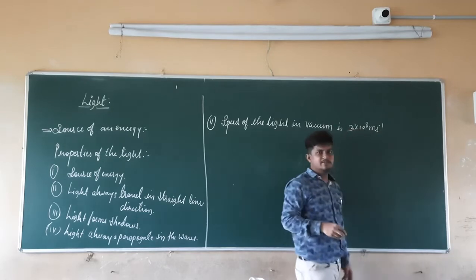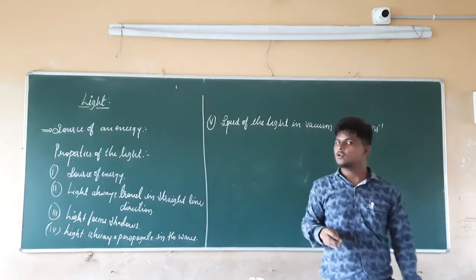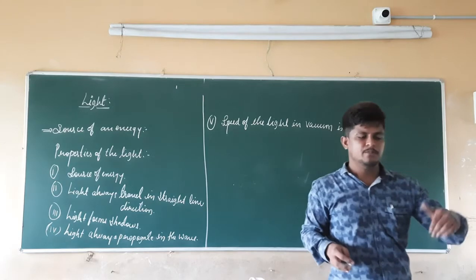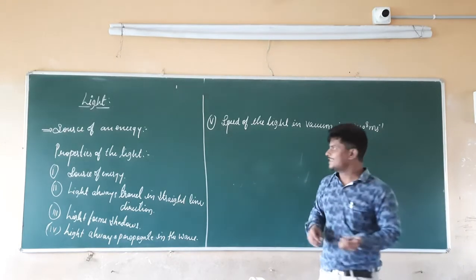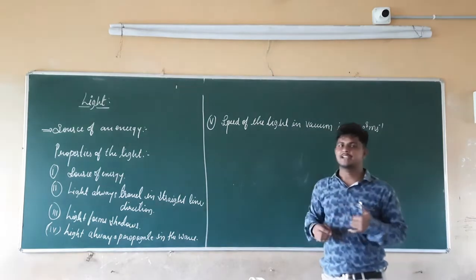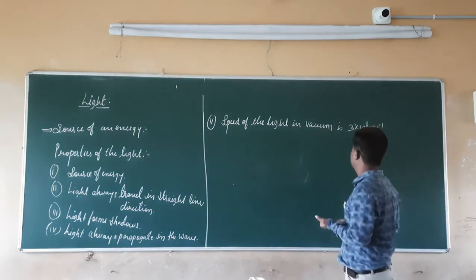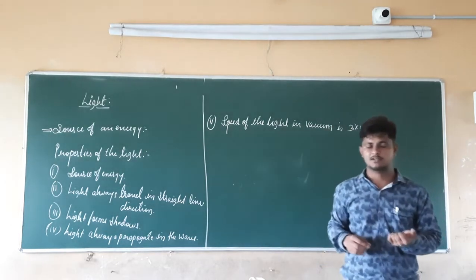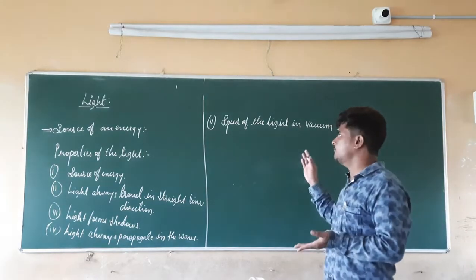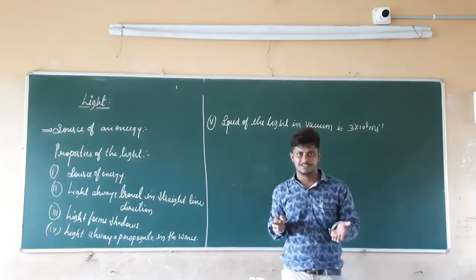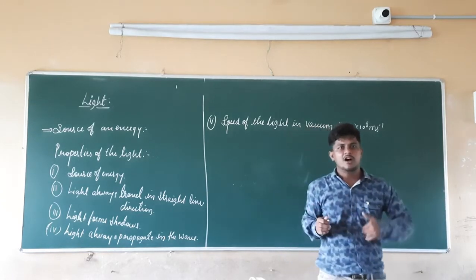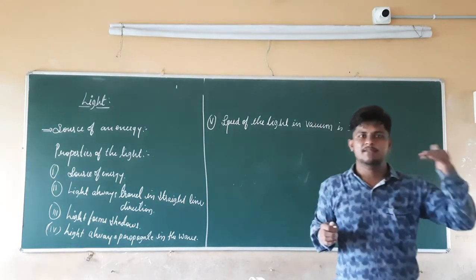So what is the speed of the sound in vacuum? It will be equal to 0, since we know that for the propagation of the sound there is a requirement of the medium. In the same manner, if you take the speed of the light in vacuum, it is equal to 3 into 10 raised to 8 meter per second, since it doesn't require any medium for its propagation. If you take the example of the sun, the only natural source of the light, now at this sun, at this space, is there any medium present?